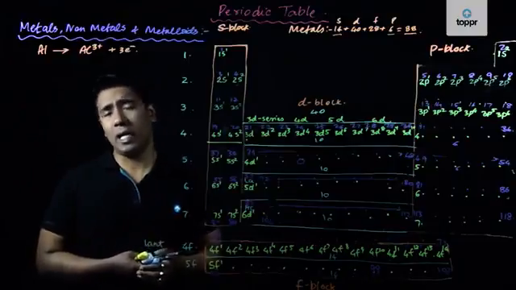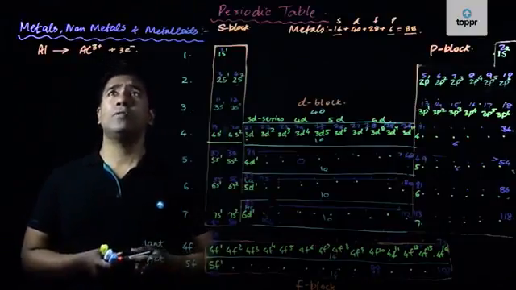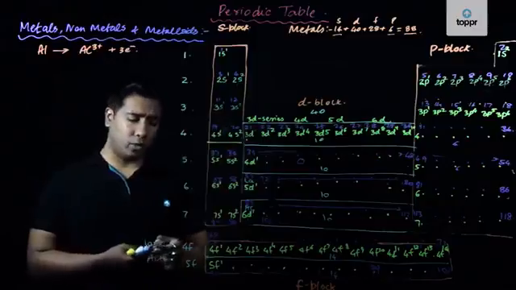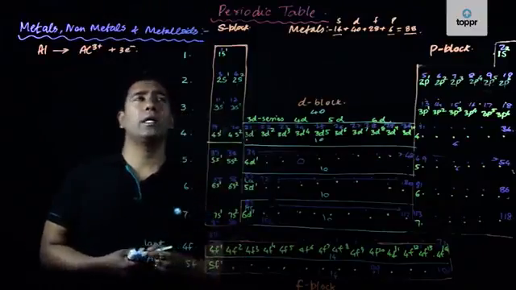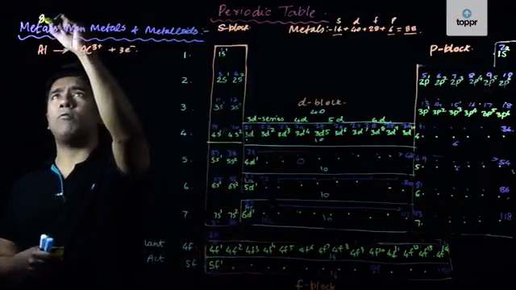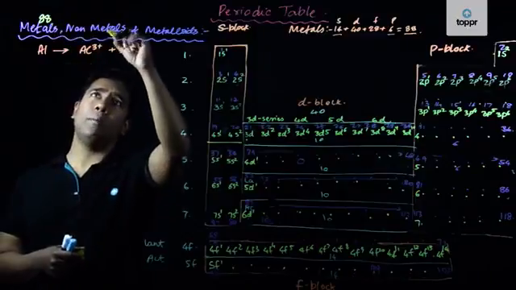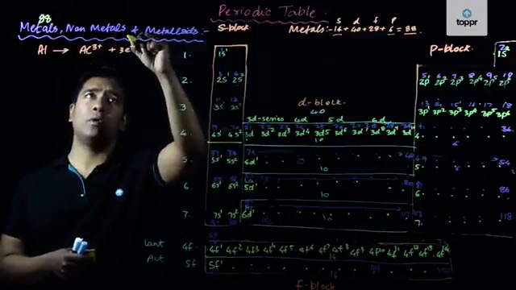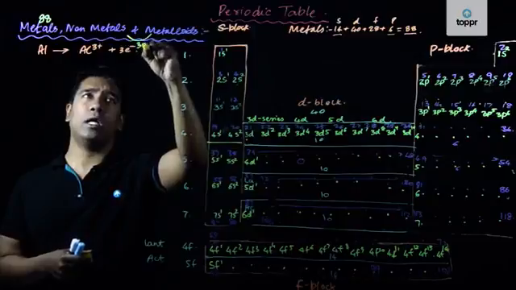So there will be only 30 elements in the periodic table which will be either non-metals or metalloids. So let's write it down. In the case of metals, we have a total of 88 elements. So the remaining non-metals and metalloids, both of them together, will form only 30 elements.